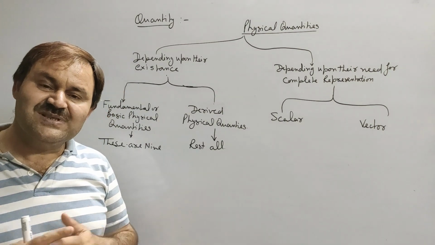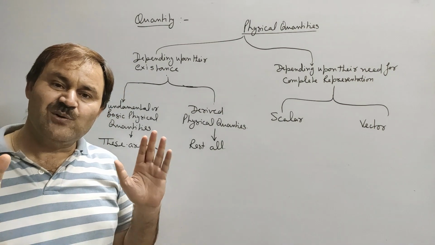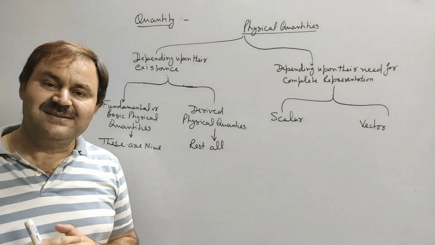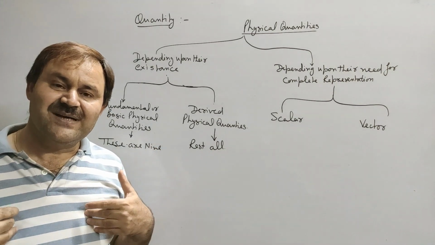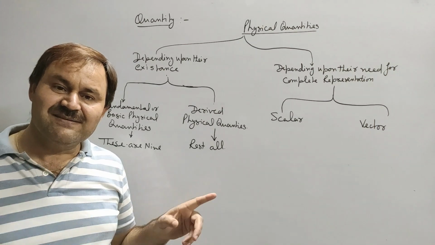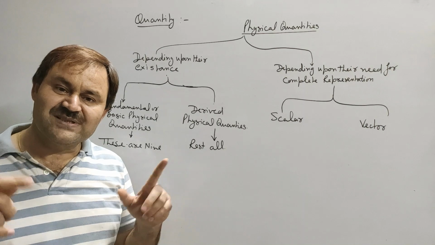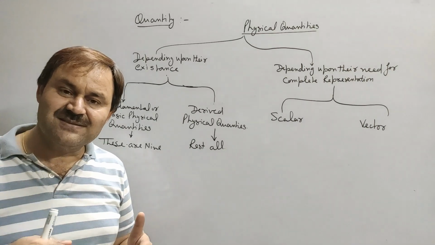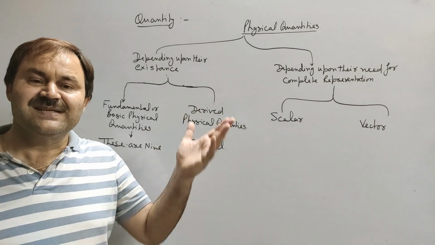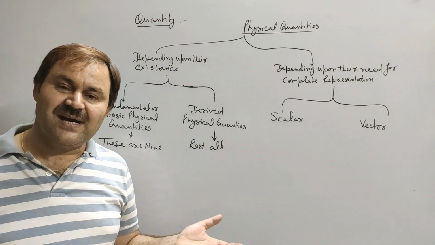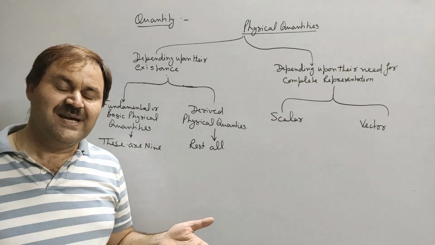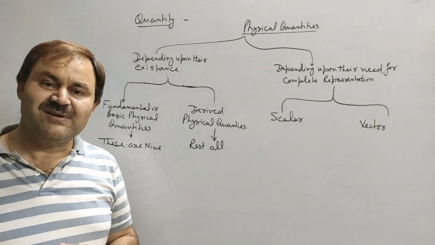Scalars are those physical quantities that require only magnitude for their complete representation. Like if I say that my mass is 90 kg, then it doesn't require direction for its complete representation. Hence, mass is a scalar quantity. In the same way, if I say it's 8 o'clock, then it also doesn't require any direction for its complete representation. Hence, time is also a scalar quantity.